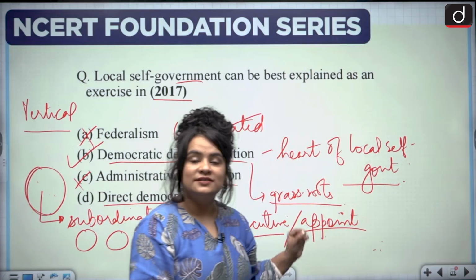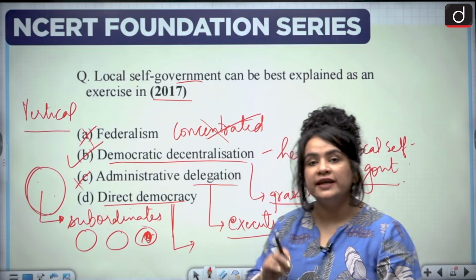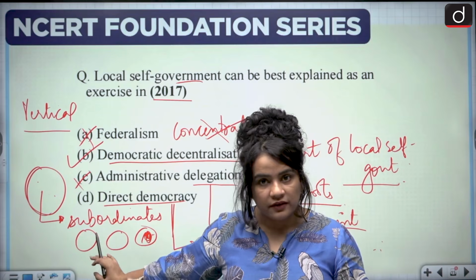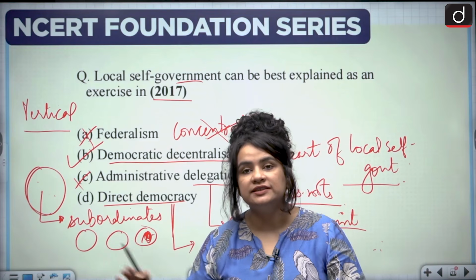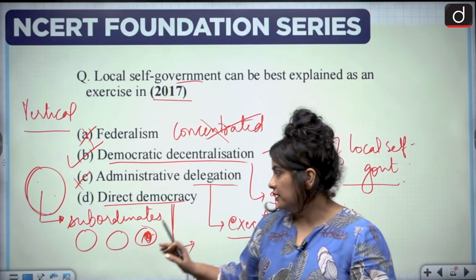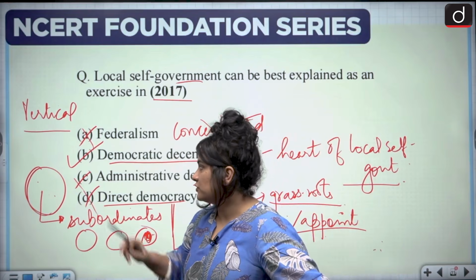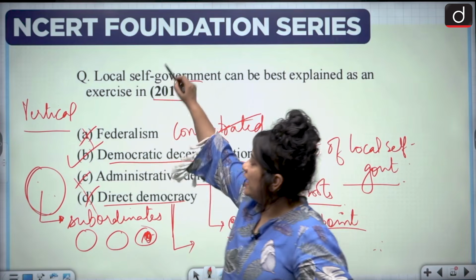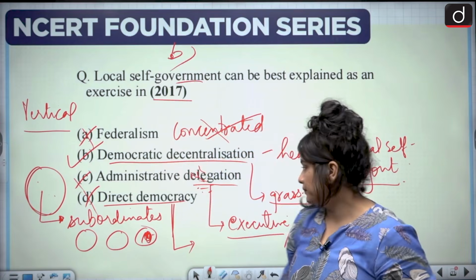They are not still voting on everything, but they are essentially voting for electing their local representatives. Hence, they are not voting on every single policy issue, all right. So this is not an example of direct democracy, and therefore we have the correct answer, which is option number B.